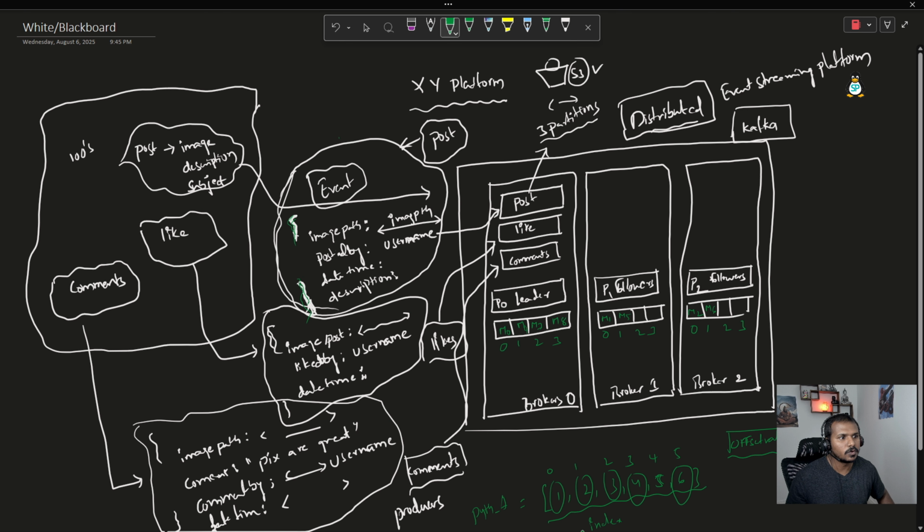So now we have to reference starting from the post, which is the topic. So this M8 message will be sitting in the post topic, and the partition should be P0, which is the leader partition. And within the P0 partition, what is the offset value? The offset value is 3. So that's where we have the M8 value.